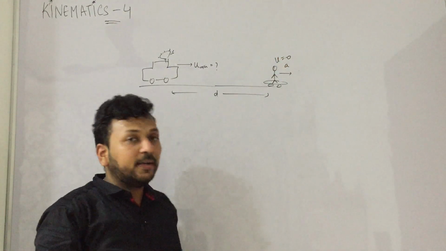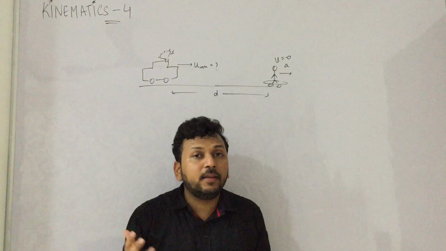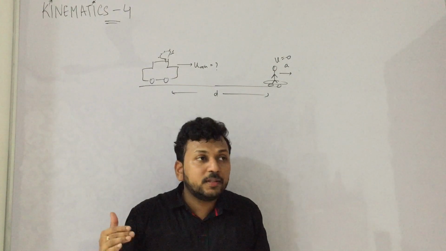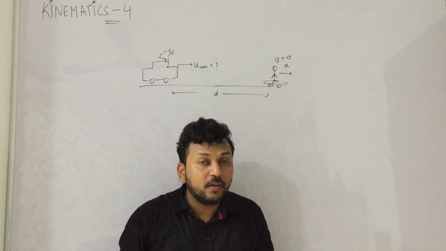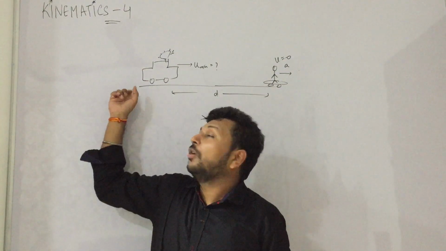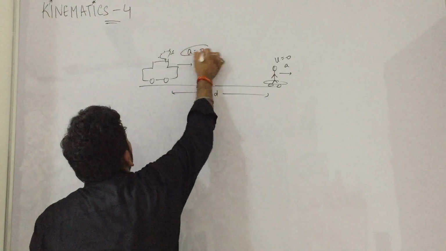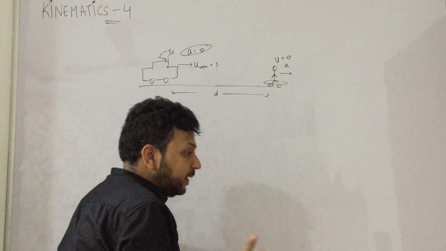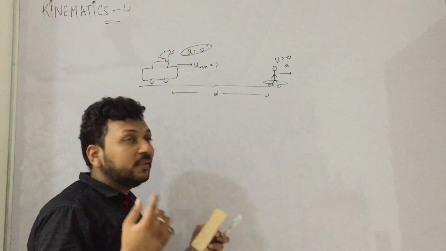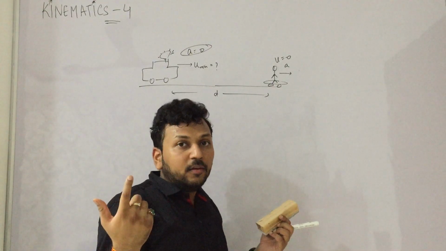The thief didn't know that the police was following, and it was at a distance d from the police, and the police started towards the thief, coming with the constant maximum velocity that the police can have, that is u. So acceleration of police is 0. It is the maximum velocity the police is having. When there was d distance left, police started its siren, announcing that I am coming.